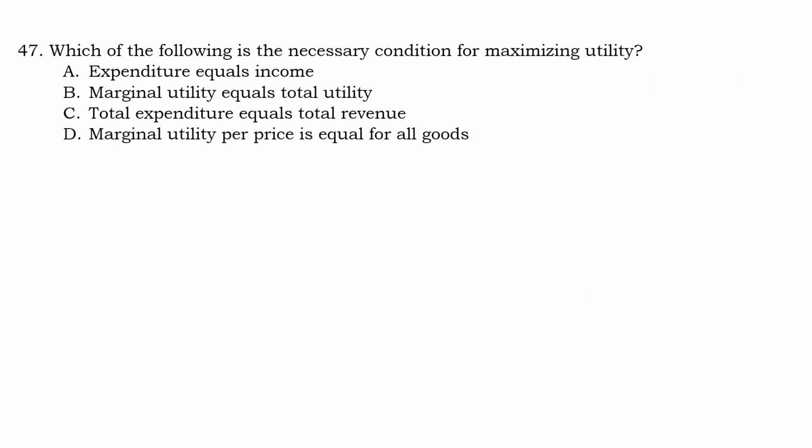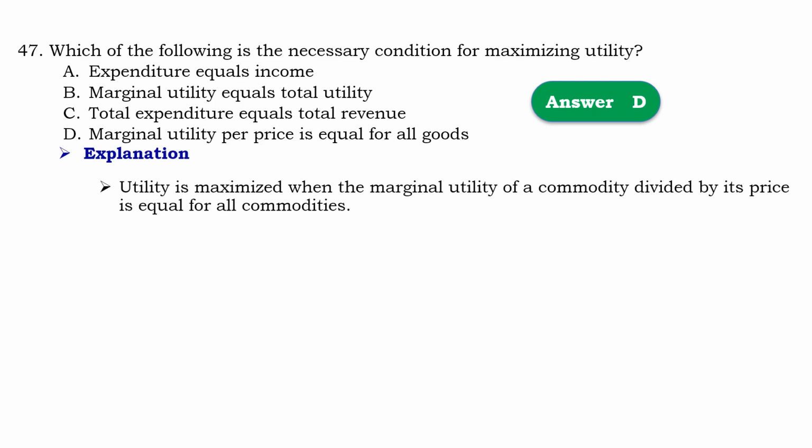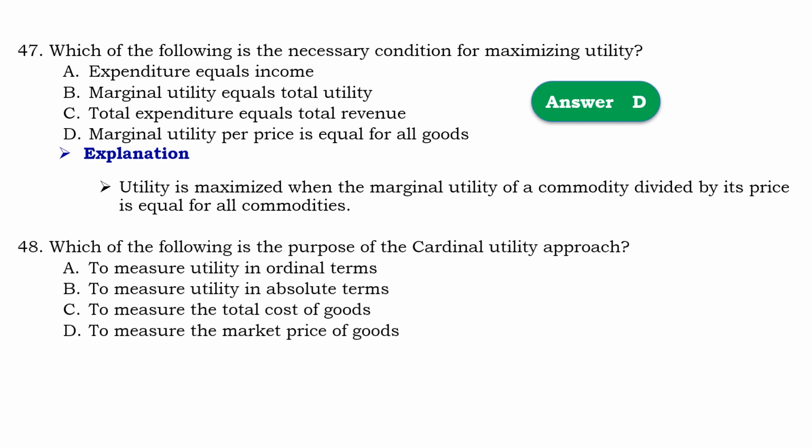Question number 47. Which of the following is the necessary condition for maximizing utility? So that should be D, marginal utility per price is equal for all goods. Utility is maximized when the marginal utility of a commodity divided by the price is equal for all commodities.